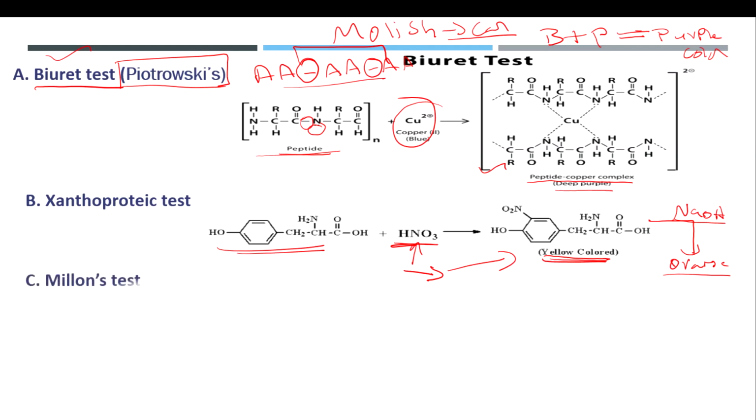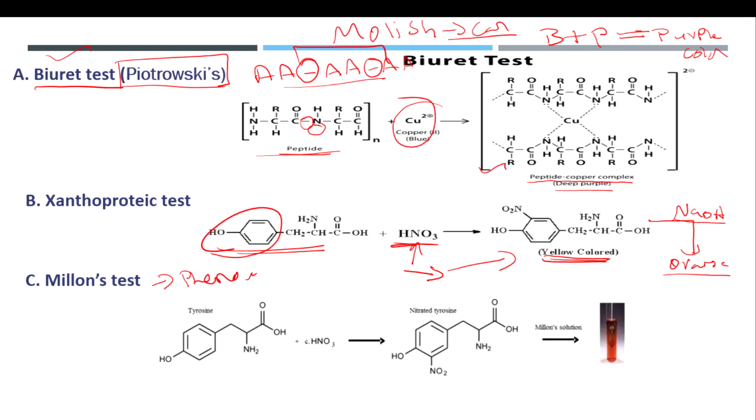And next one was Millon's test. Millon's test is used to determine the phenolic group. So this is also an example of a phenolic group, right? So here is the example of Millon's test. Here also the first step is a nitration reaction. The phenol group will react with nitric acid in the presence of a mercuric compound, because Millon's reagent is nothing but mercury dissolved in nitric acid.